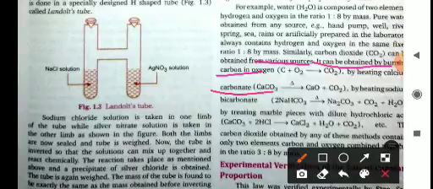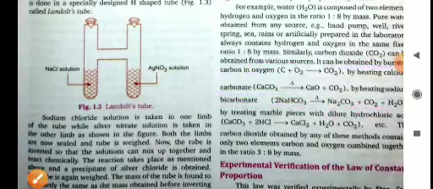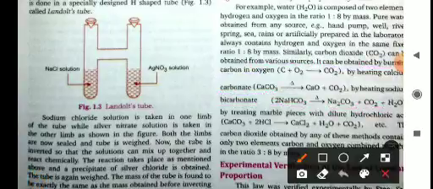By heating calcium carbonate, calcium carbonate gives calcium oxide and carbon dioxide. By heating a solution of sodium bicarbonate, 2NaHCO3 gives sodium carbonate plus carbon dioxide plus water. Or by treating a marble piece with dilute hydrochloric acid, CaCO3 plus 2HCl gives CaCl2 plus H2O plus CO2, etc.